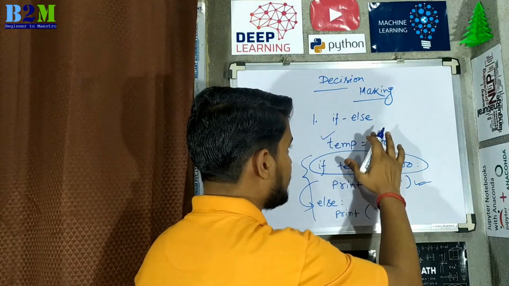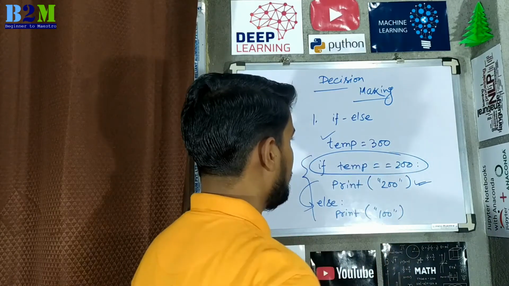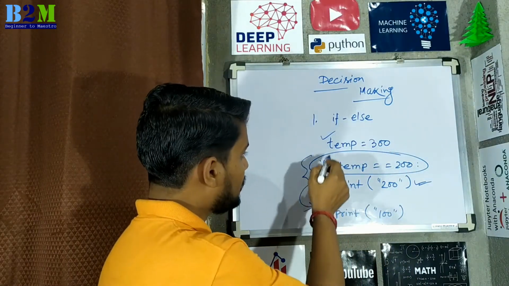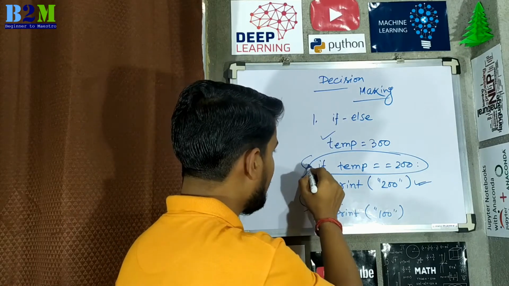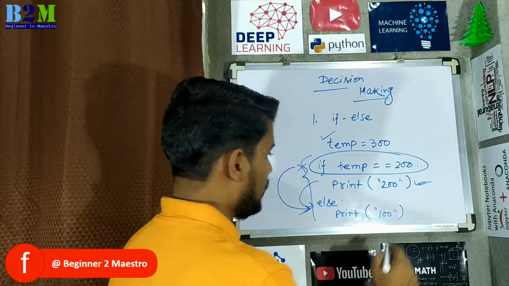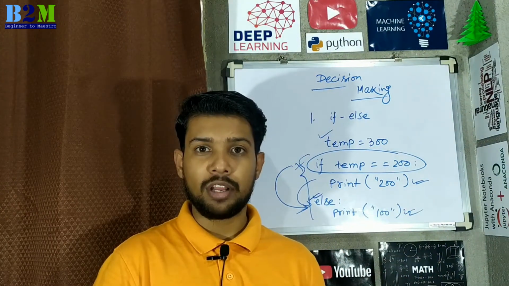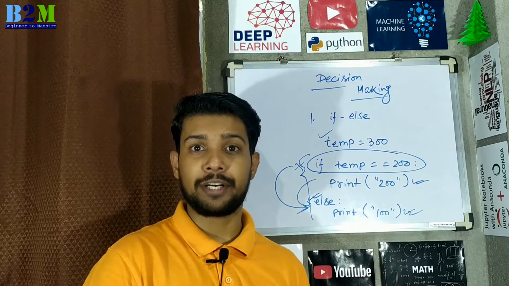For the other case, say you change the value of temp to 300. Now once this code executes, it will fail here, so it will redirect to the else condition. This time 100 will be printed. Now I will explain why it is executing the else statement.